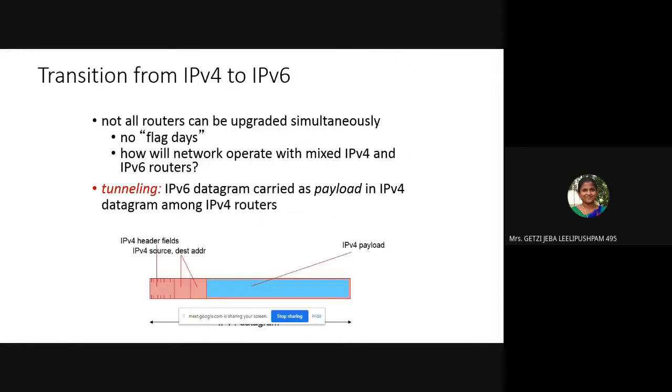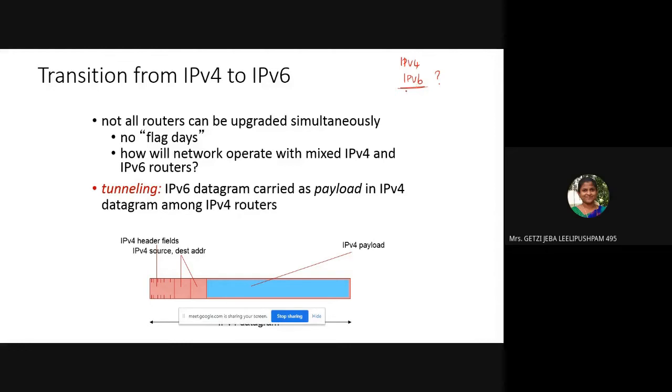Now the question is, IP version 4 is also there, and IP version 6 is evolving. How can you convert that? Because IP version 4 is depleting, all the devices have started working on IP version 6. How are you going to do the transition?